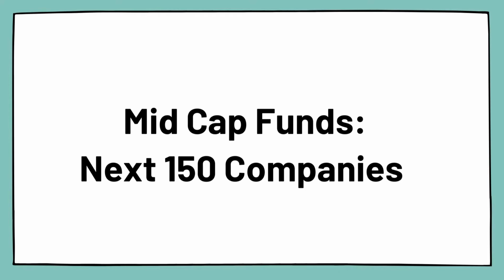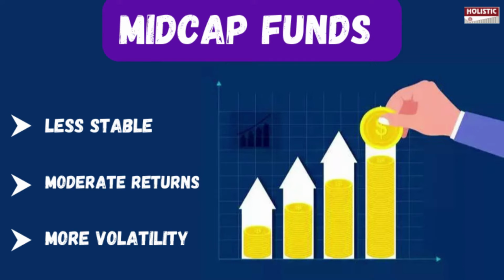So what are mid cap funds? The next 150 companies that come after large cap companies on the basis of market capitalization, the position from 101 to 250th after large cap companies. The funds that choose to invest in these 150 companies are called mid cap funds. As the investments are in medium sized companies, it is much less stable than large cap companies and it will be more volatile than large cap. These are also potentially developing companies.